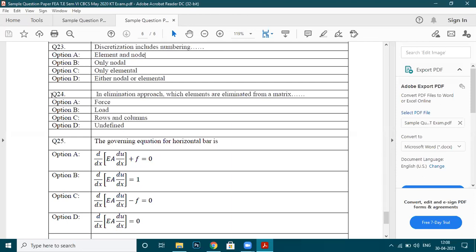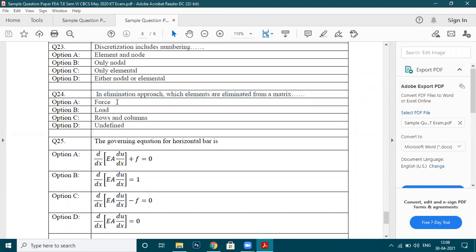Now let's move to the next question. Question number 24: in the elimination approach, which elements are eliminated from the matrix?